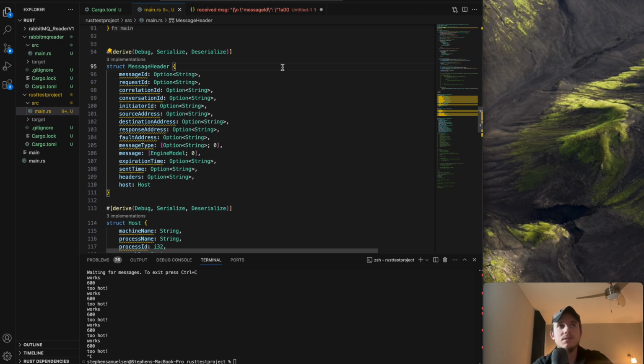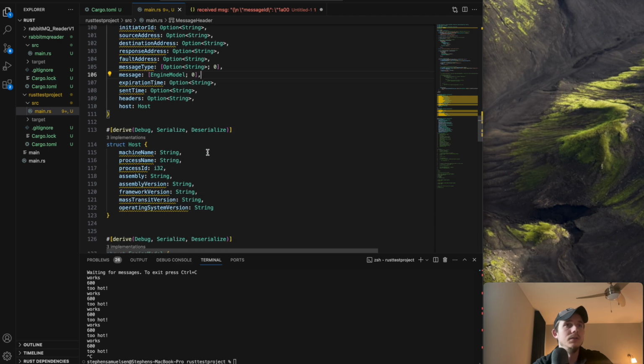It has some metadata attached to the actual message, like message ID, request ID, a bunch of IDs, and then it has your message, which is an array of the message object.